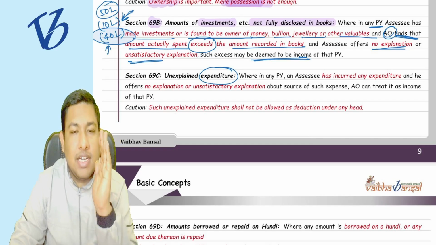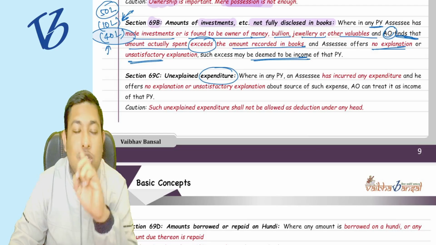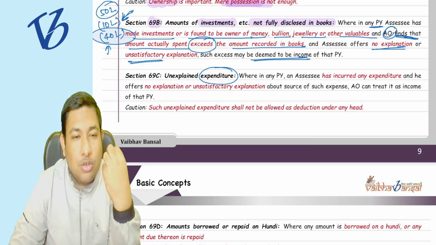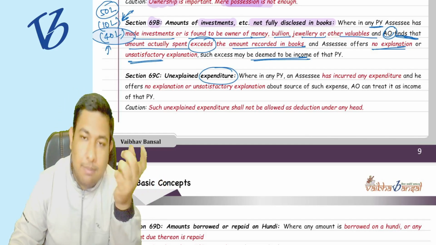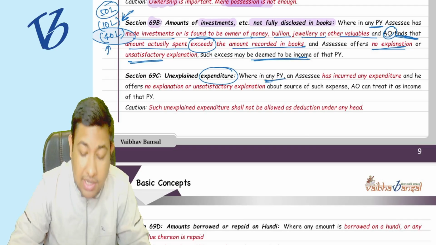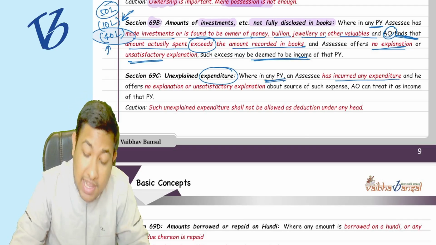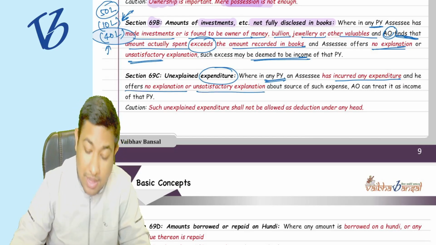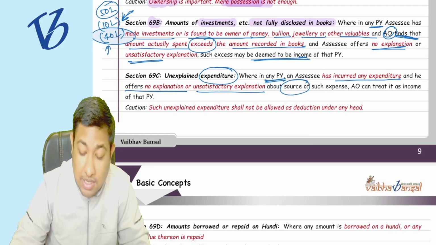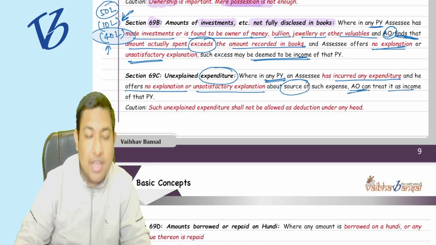So there is certain expenditure which is unexplained, and you cannot explain it because it was done from black money. So if in any previous year the assessee has incurred any expenditure and has no explanation or an unsatisfactory explanation about the sources of such expenses, then the AO can treat it as income of that previous year.